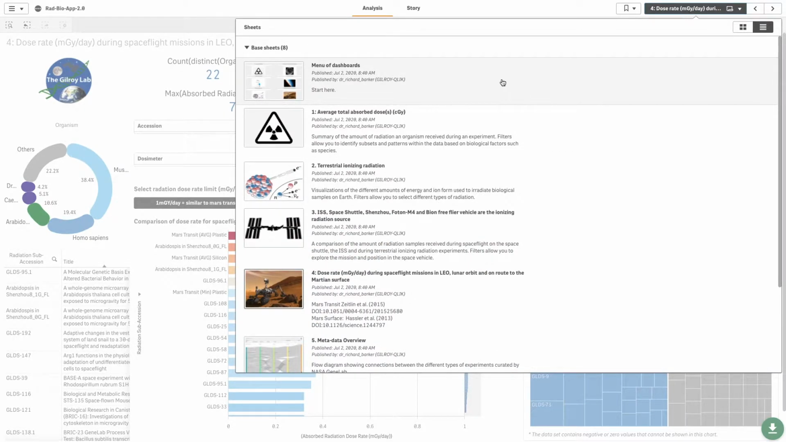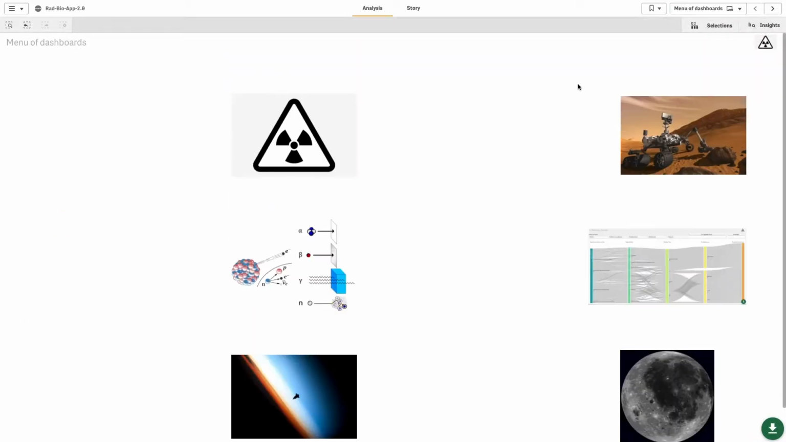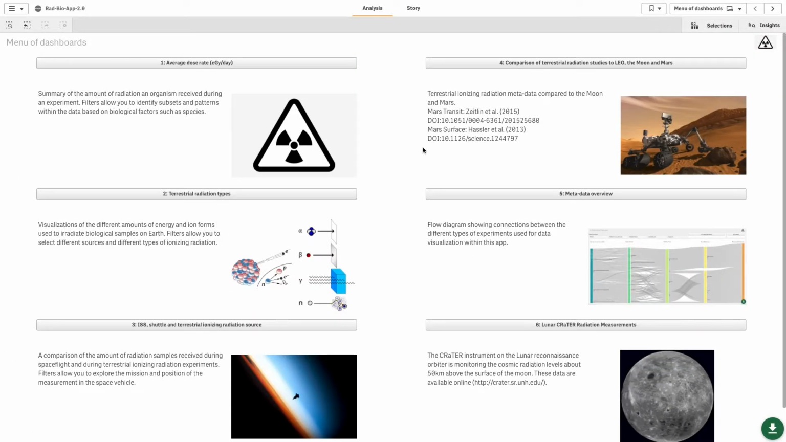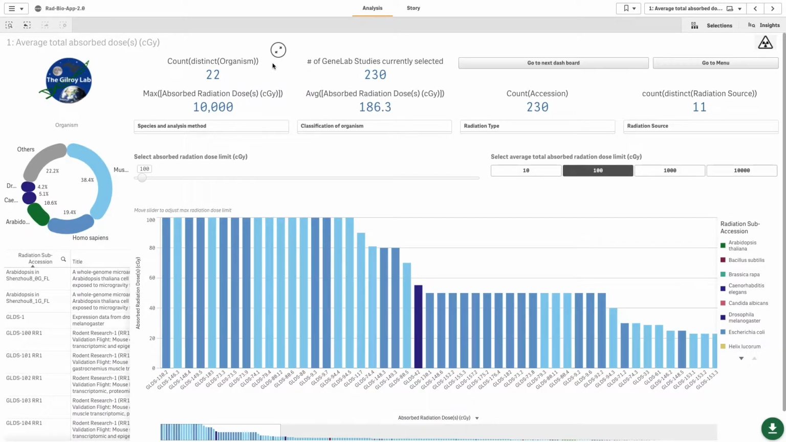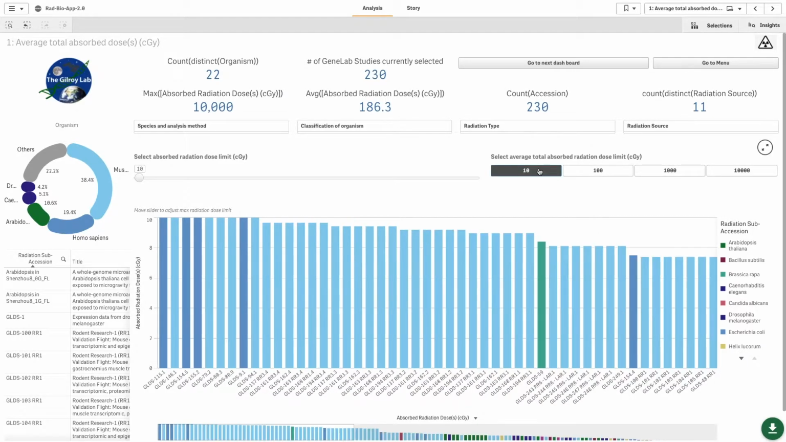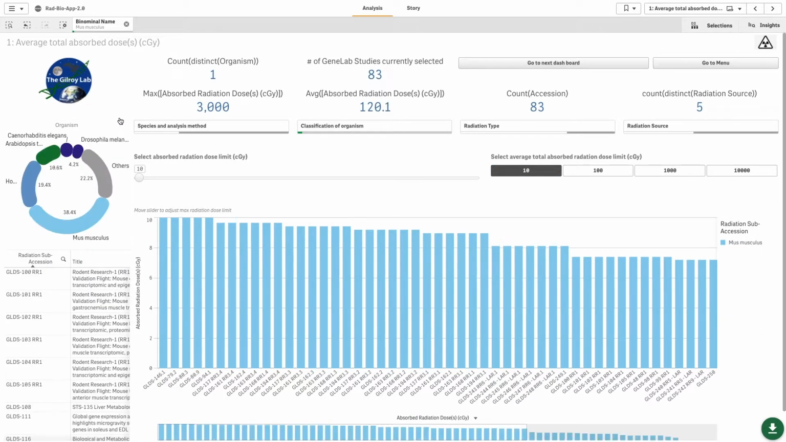So another way to navigate is this drop-down menu in the top right-hand corner. And so we're back to the beginning. So let's have a go and explore the app. This is the first dashboard. So this is the average total absorbed dose dashboard. There are these buttons, so again you can select a maximum amount of radiation because there's a lot of studies here that we're looking at. And you can use the pie chart to select the species of interest, so maybe you just want to filter down to look at the mouse studies.